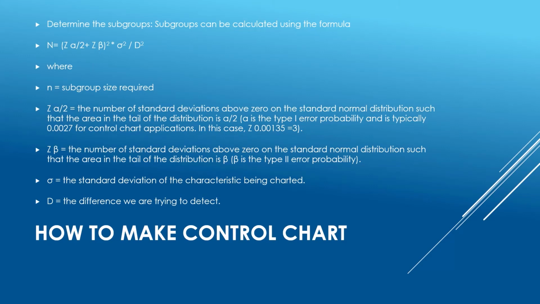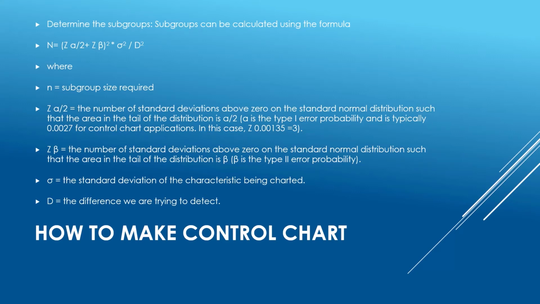Determine the subgroups. Subgroups can be calculated using the formula, which is as follows, where n equals subgroup size required. Zeta alpha/2 equals the number of standard deviations above 0 on the standard normal distribution such that the area in the tail of the distribution is alpha/2. Alpha is the type 1 error probability and is typically 0.0027 for control chart applications.